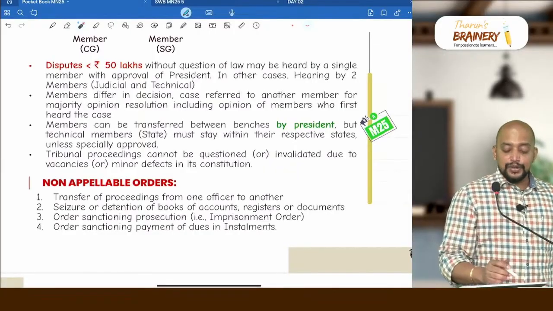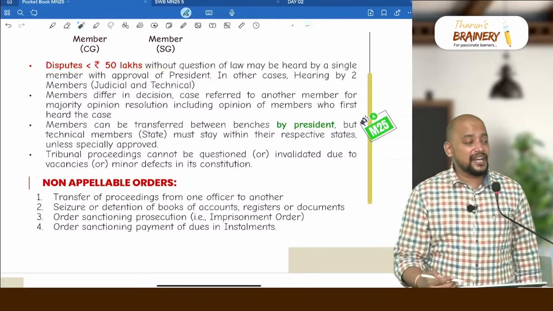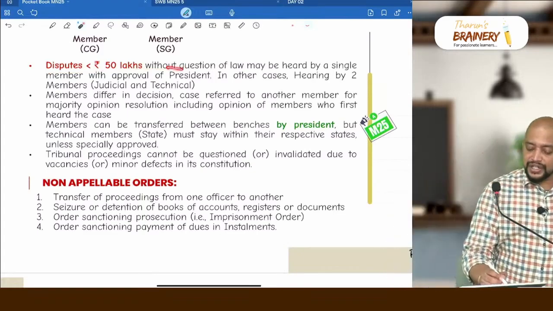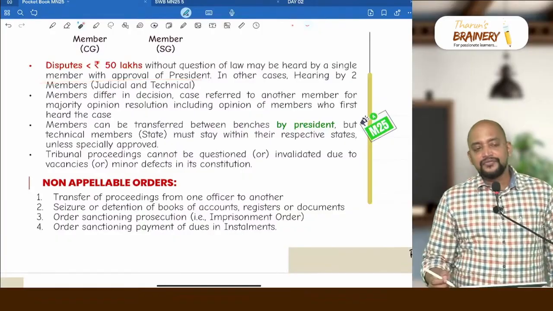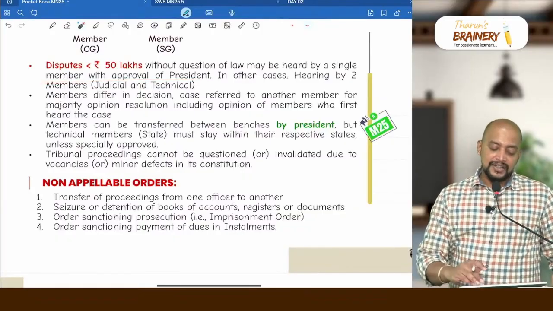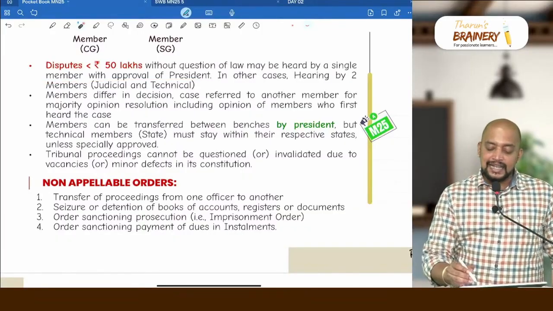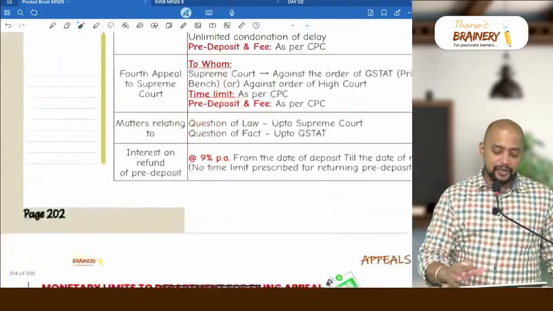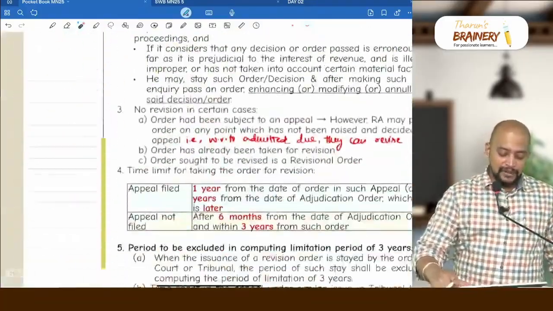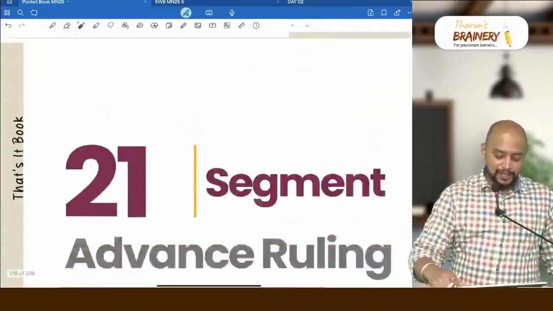Next, suppose if the dispute is less than 50 lakhs without question of law, it may be heard by a single member with the approval of the president. And in other cases, hearing should be by two members, one judicial member and one technical member. Okay, so you need to understand this particular part.